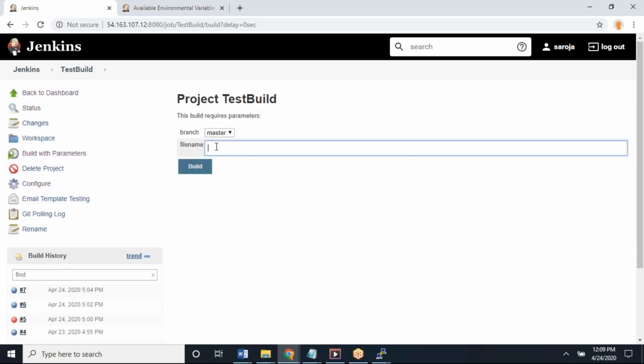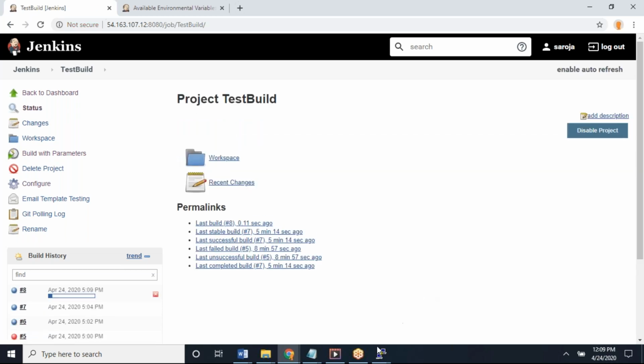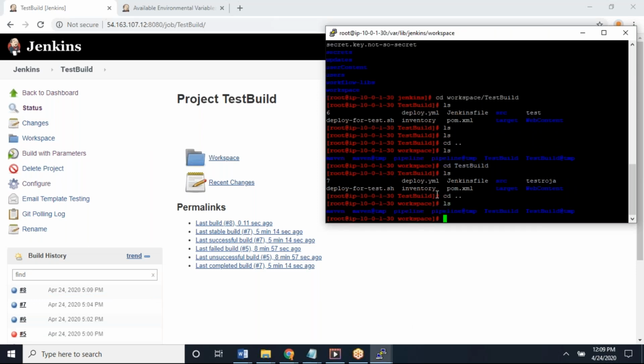So why every time do I have to provide this file name at runtime? Because that is the user variable. You gave it as a string variable, so obviously I have to provide it every time. Now check it. Just come out and go back again.